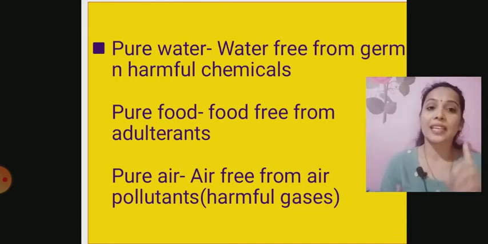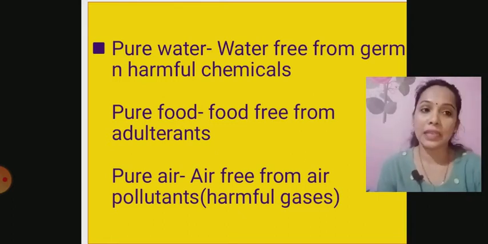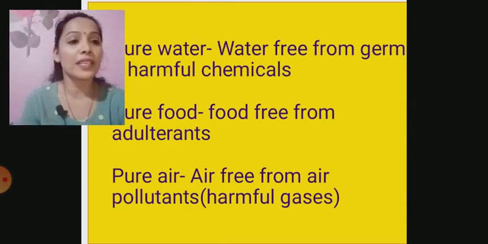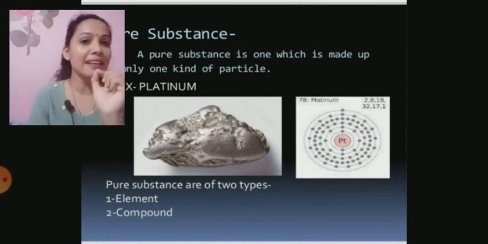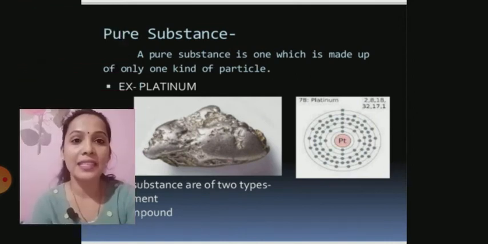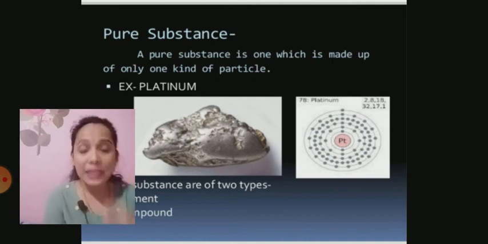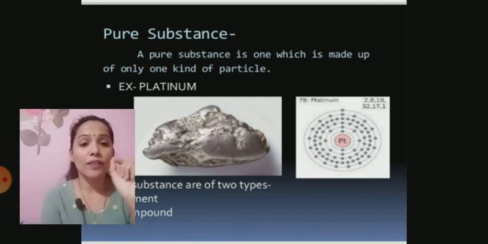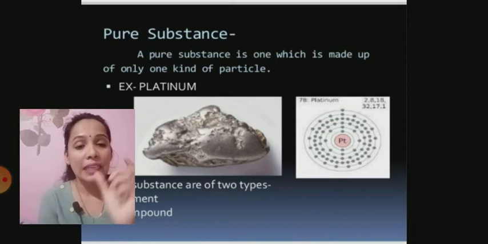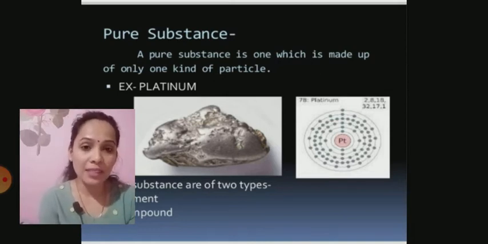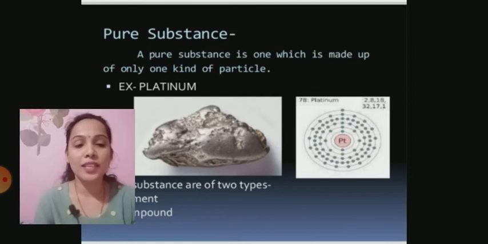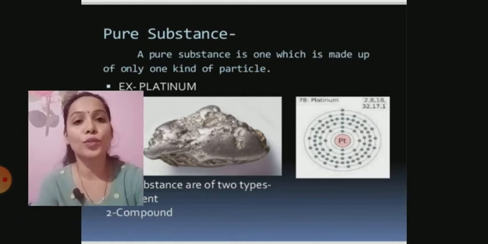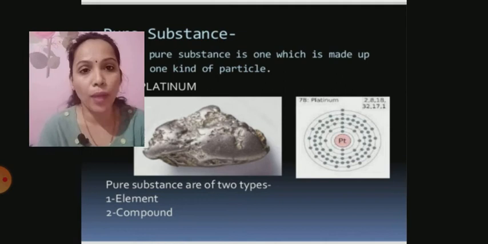But in chemistry, pure means it should be made up of a single kind of particles. Single kind of particle means a substance made up of either a single type of element, or a single type of compound. So based on this, pure substances are of two types, that is elements and compounds, right?